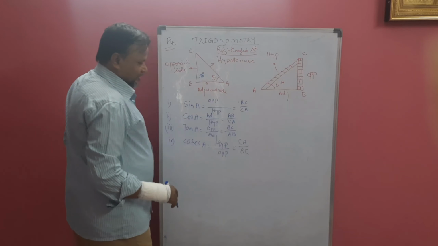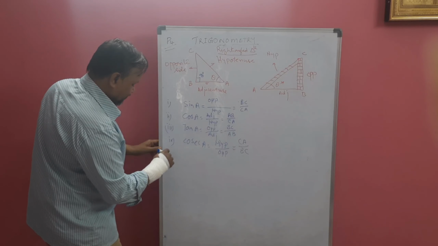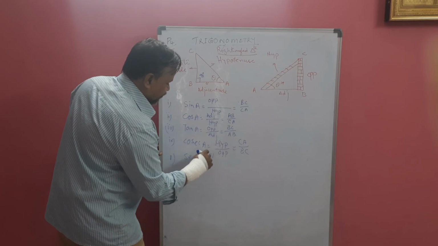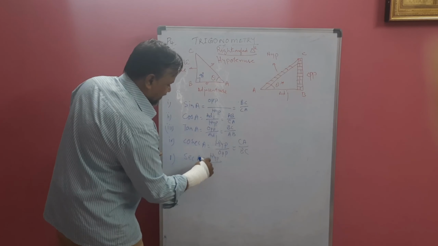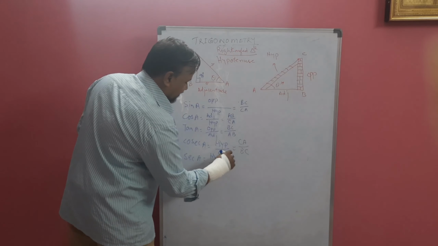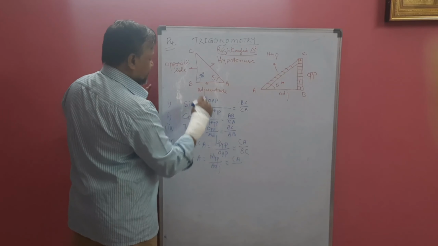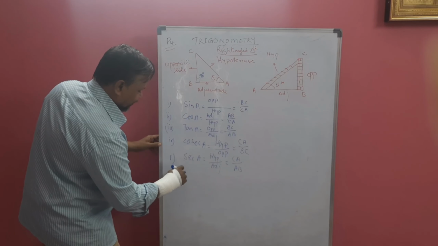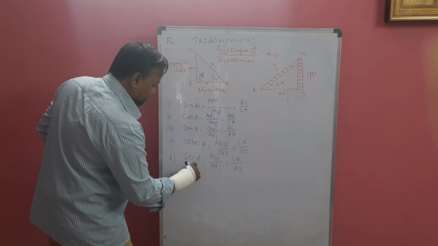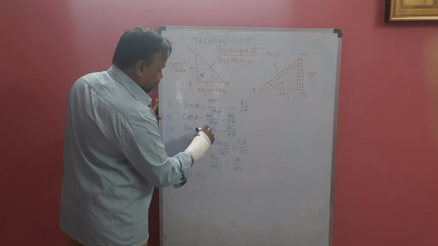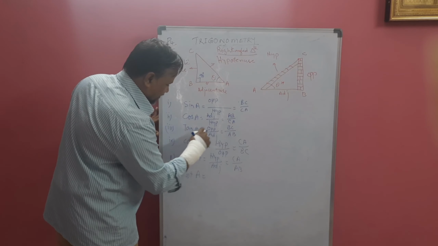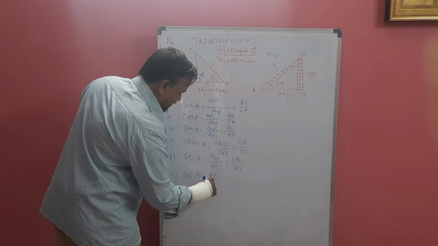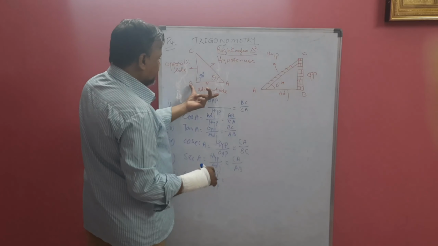CA by BC. Now fifth, sec theta. Sec theta is hypotenuse by adjacent: hypotenuse CA, adjacent side AB. CA by AB. Now sixth one, cot. Cotangent is cot. Tan is opposite by adjacent, so cot is adjacent by opposite. Adjacent side is AB.